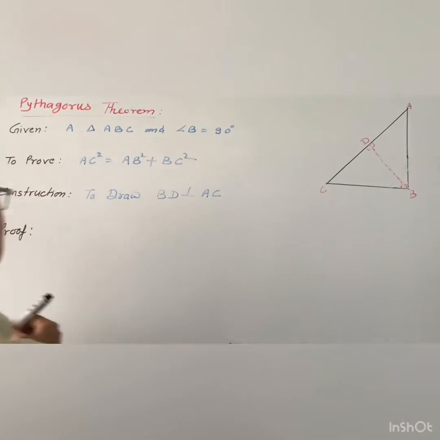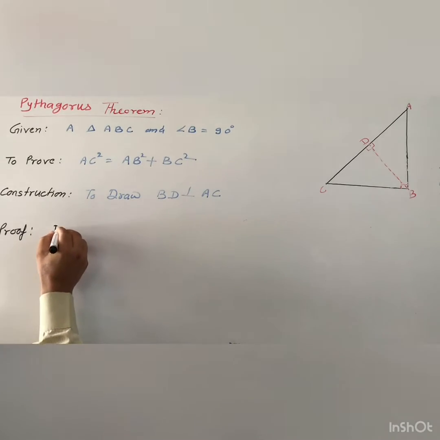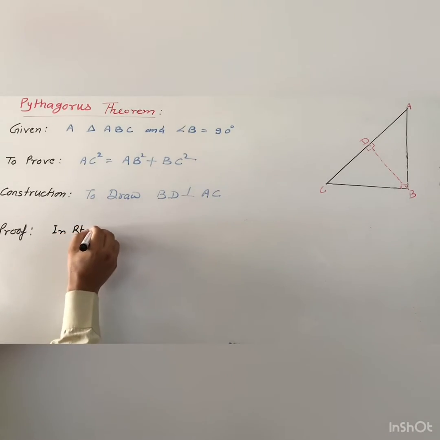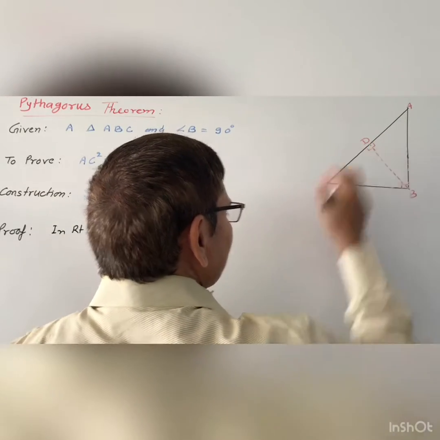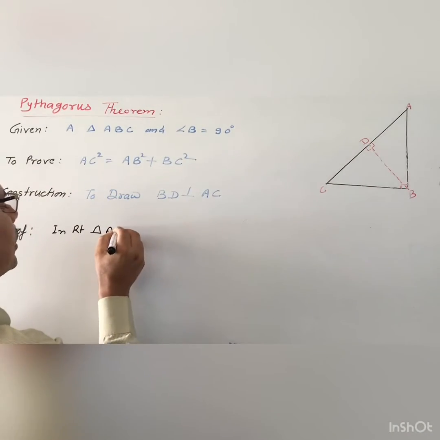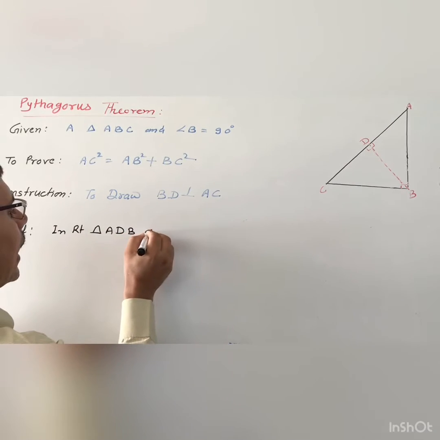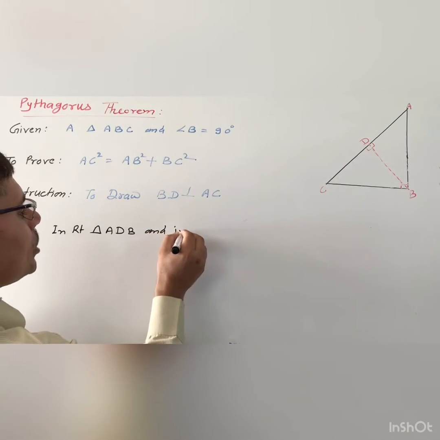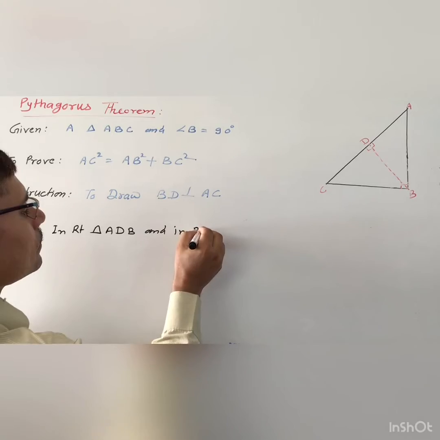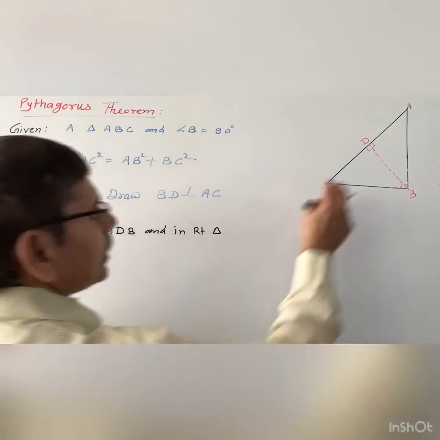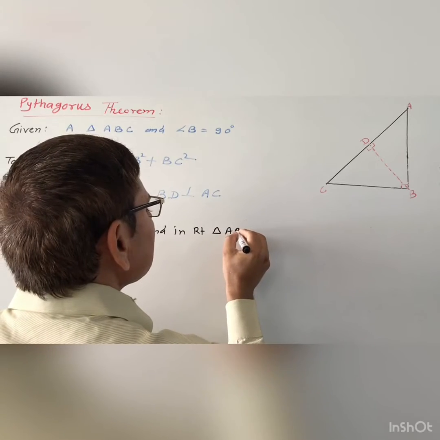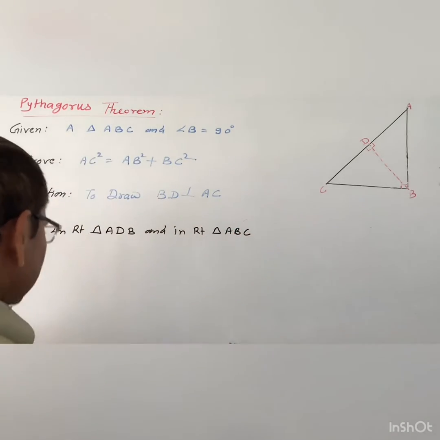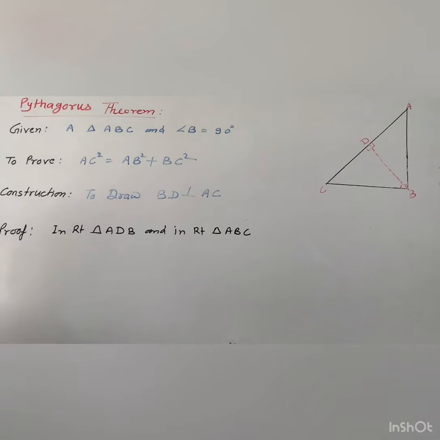We will take right triangle ADB, because D is the right angle, and in right triangle ABC, B is the right angle. What do you get in these two triangles?